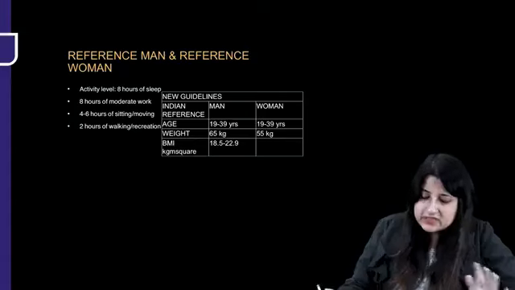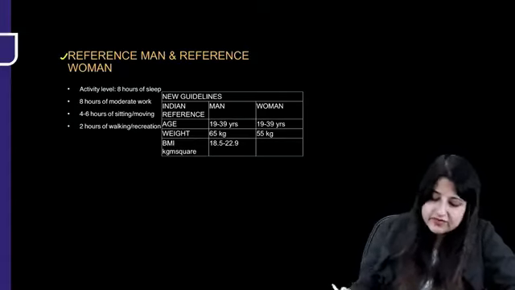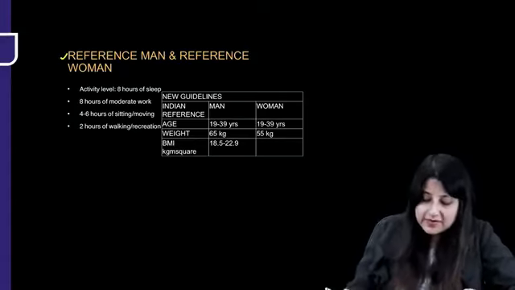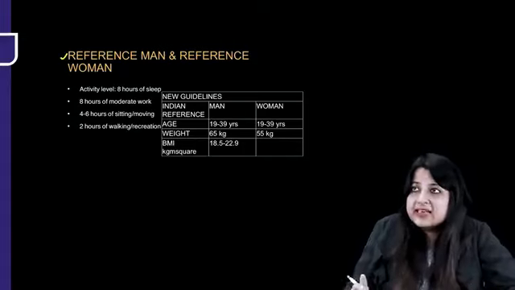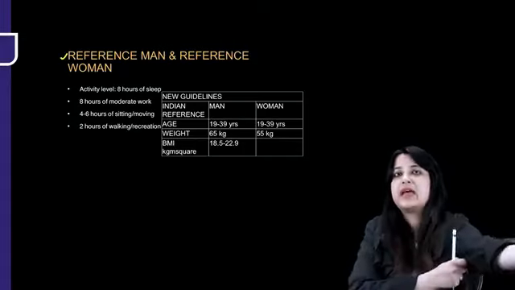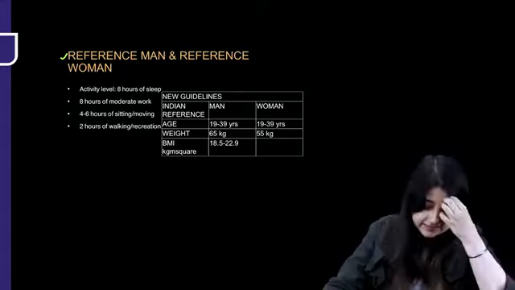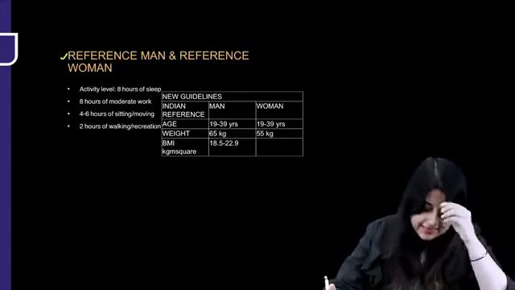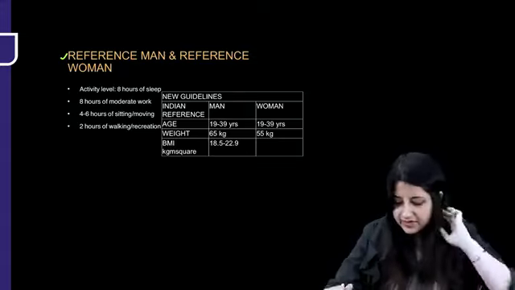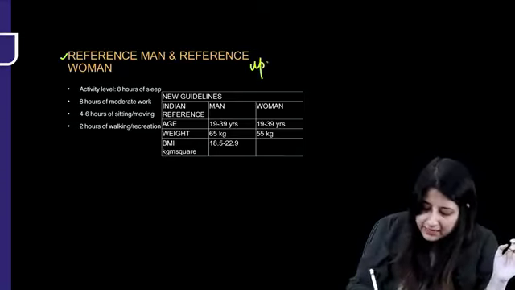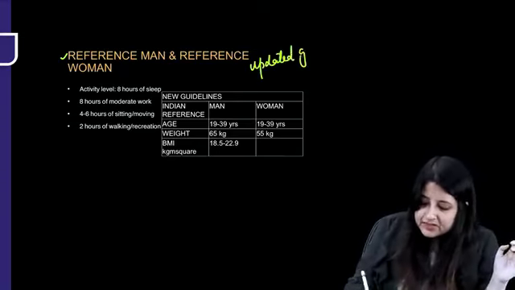So first thing that I've discussed in the main lecture also, who's a reference man and a reference woman. So recommended dietary allowance is always set for a reference man and a reference woman, and accordingly it is given. So just look at this, the guidelines for reference man and reference woman is very, very important. These are all the updated guidelines.